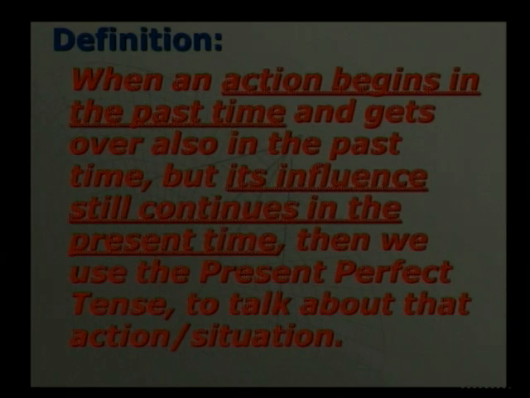If we try to define present perfect tense, the definition is: when an action begins in the past time and gets over also in the past time, but its influence still continues in the present time, then we use the present perfect tense to talk about that action or situation.